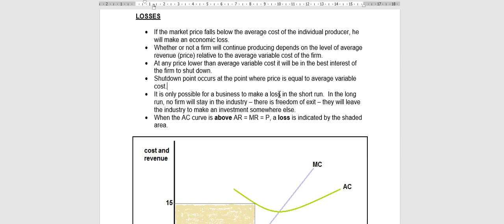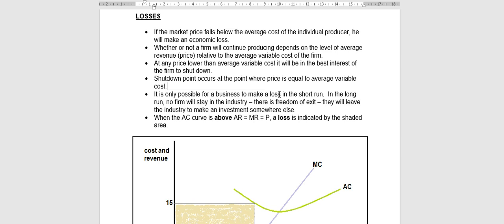Now, in the perfect market, it is only possible for any individual business to make a loss in the short run. In the long run, a loss is impossible because this is the perfect market and there's freedom of entry and exit. So firms that are making losses are not going to stay in this industry.